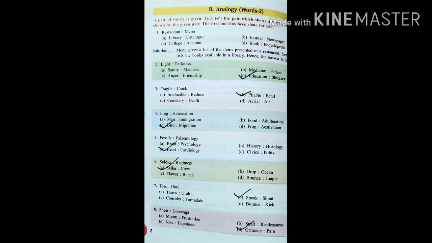I hope you got some idea about analogy using these relationships. Now let us look at the last one, the eighth one. Sneer, contempt. Actually, sneer means a mocking smile. That means we can say it is a manufactured smile. When we have some disregard for some person, when we make a smile that says please be far from me, or I don't want you, then we use this expression of sneering. So sneer is a sign of contempt.